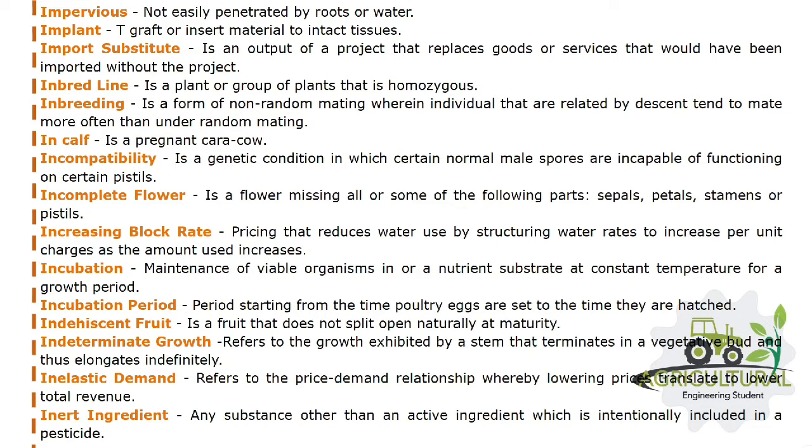Inbreeding, is a form of non-random mating wherein individuals that are related by descent tend to mate more often than under random mating. In calf, is a pregnant cow. Incompatibility, is a genetic condition in which certain normal male spores are incapable of functioning on certain pistils.